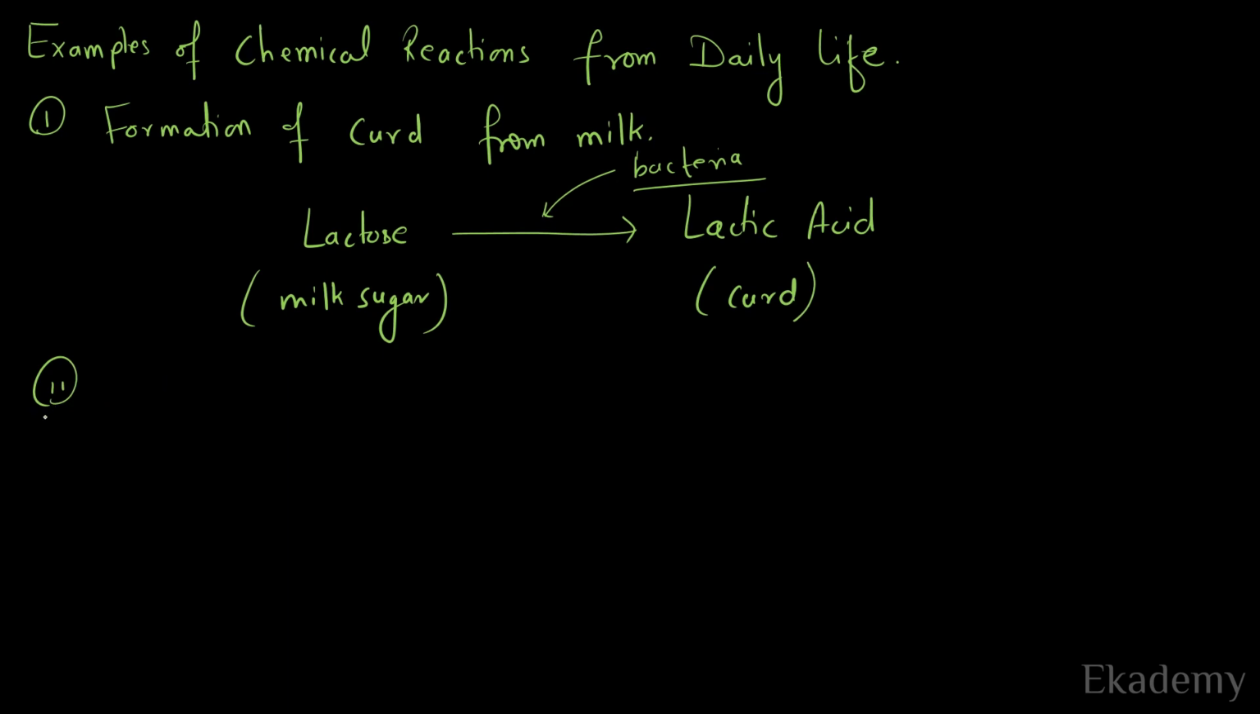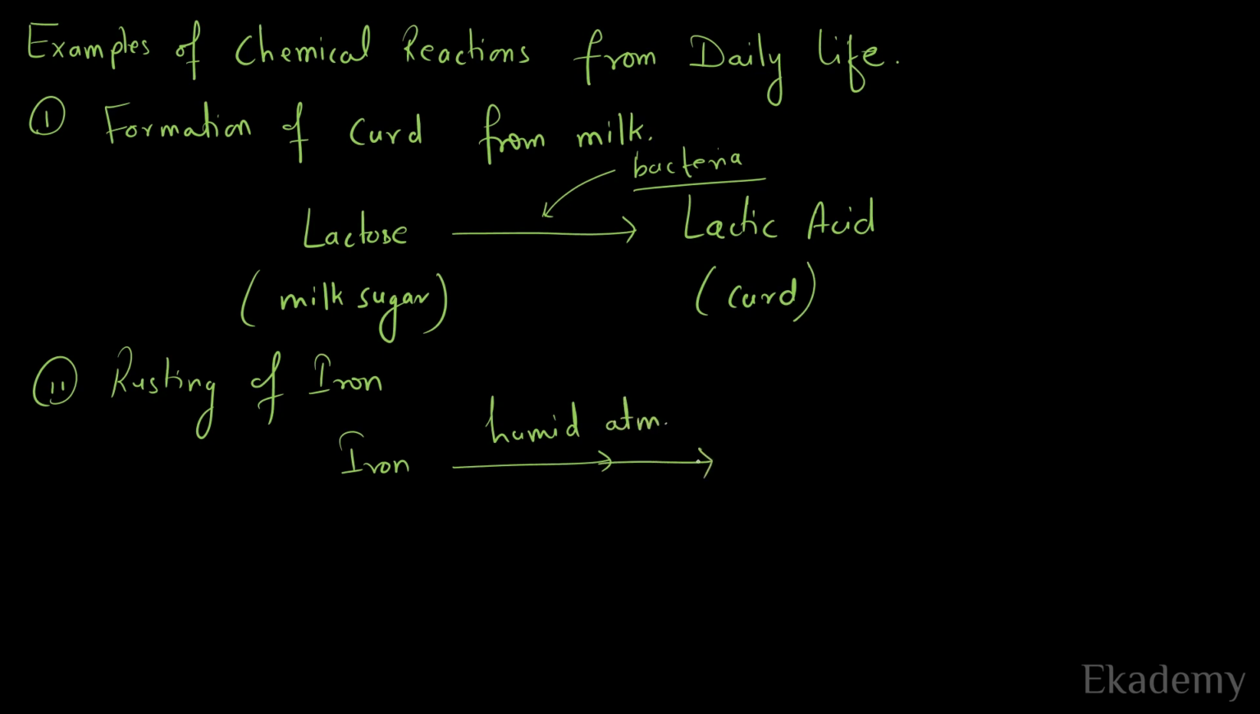Second example can be rusting of iron. What happens here is, when iron is kept in humid atmosphere, it forms rust. Now rust is basically oxide of iron. Iron gets converted into oxide of iron. This is called rust.